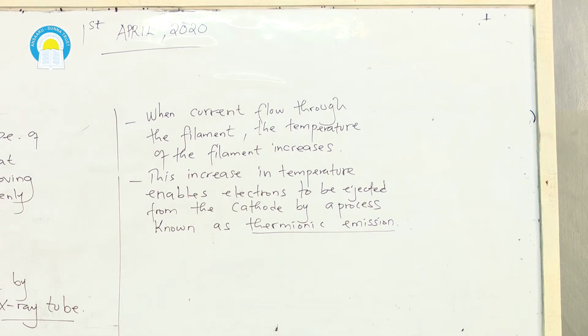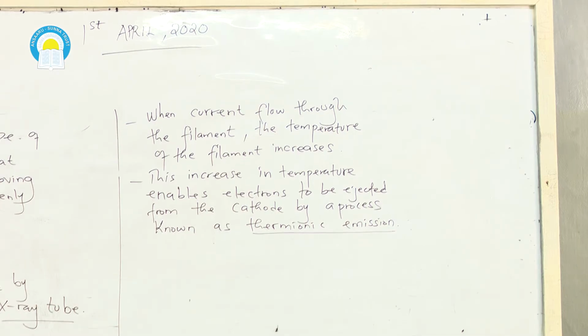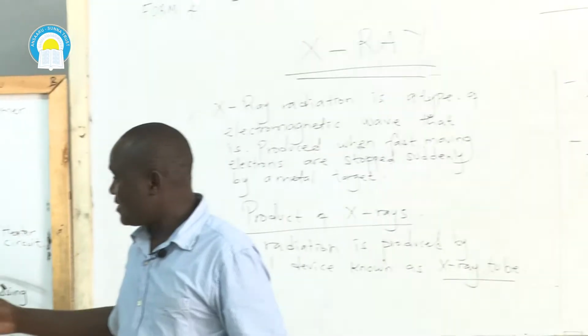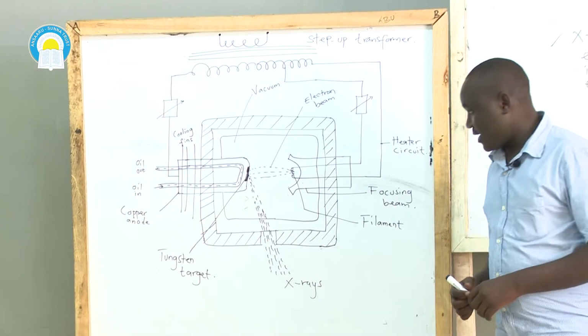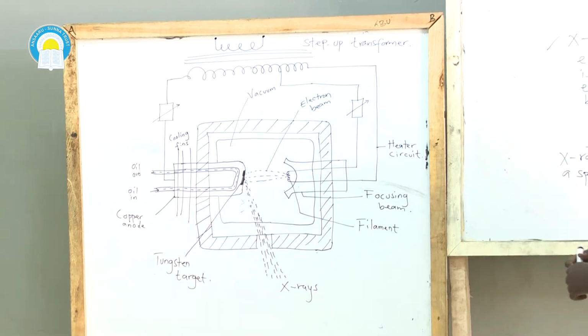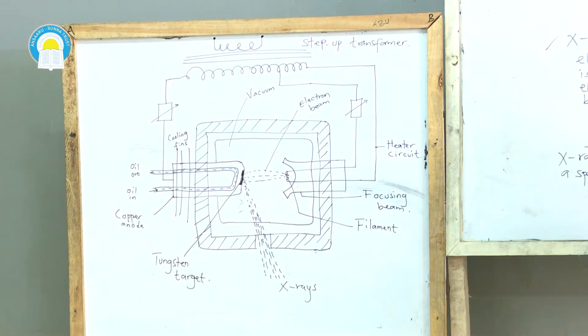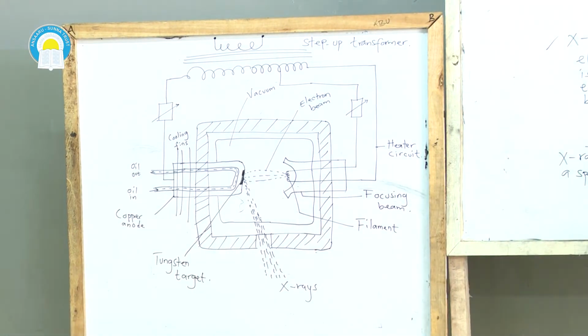Now, how is this X-ray tube designed so as to enhance its efficiency in X-ray radiation production? Let's talk about it in brief. If you check on the diagram, we can write a subheading, properties of the X-ray tube.